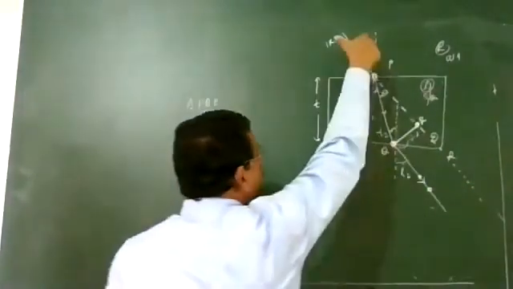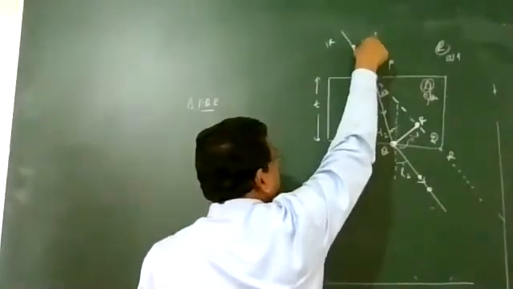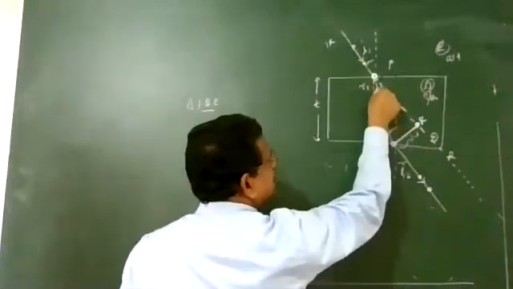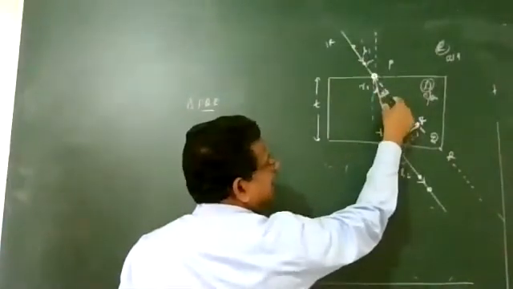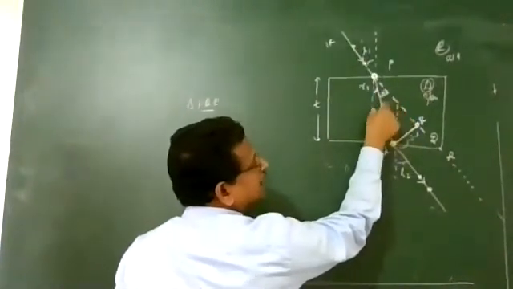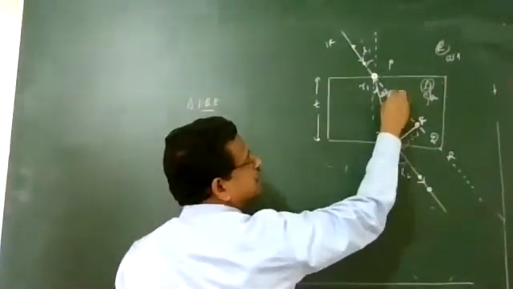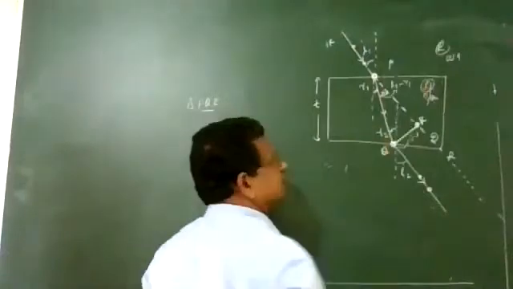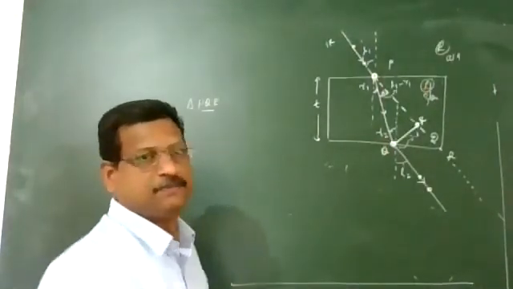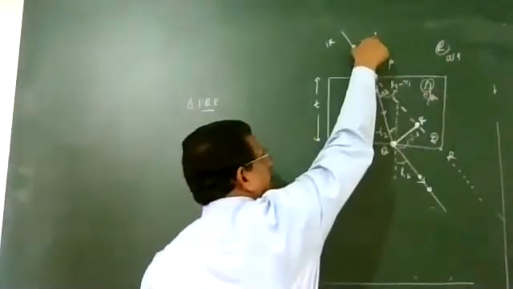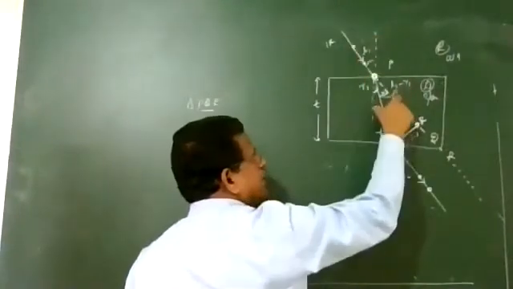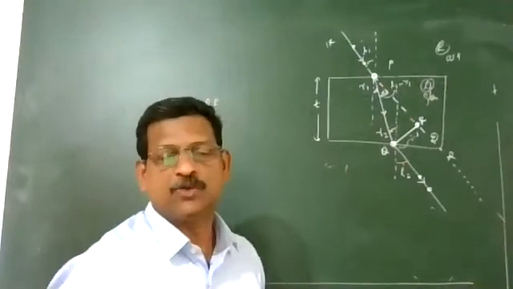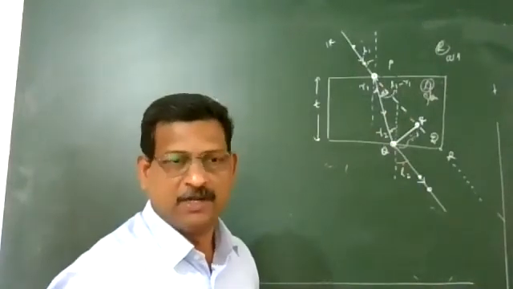This full angle is i1, and this much angle is r1, so the remaining angle is i1 minus r1. Full angle is i1, but we have to reduce r1 from it. So it is i1 minus r1.